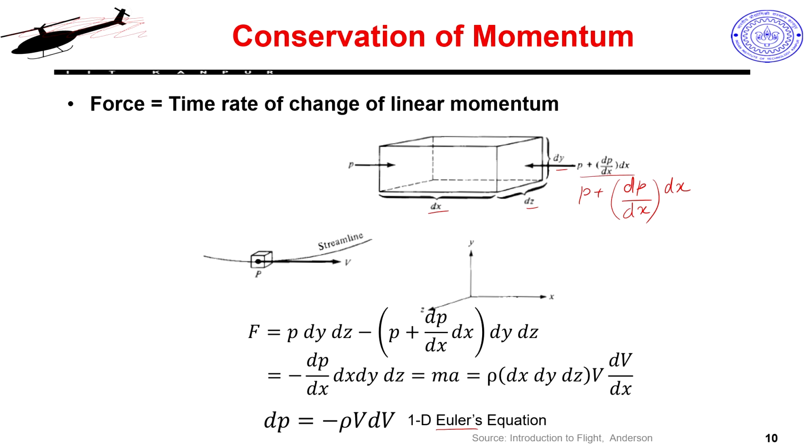Now, the law of conservation of linear momentum means force balance. What Newton said in his laws is that rate of change of linear momentum is equal to the applied force, or unbalanced force. So, my unbalanced force could be F, and that I relate to this, and this is the same as mass into acceleration, where mass means my density into volume. So, I get density into VdV, and this is called the one dimensional Euler's equation.